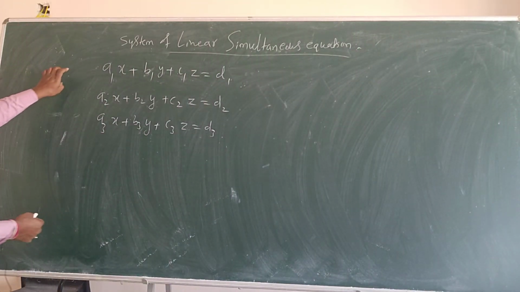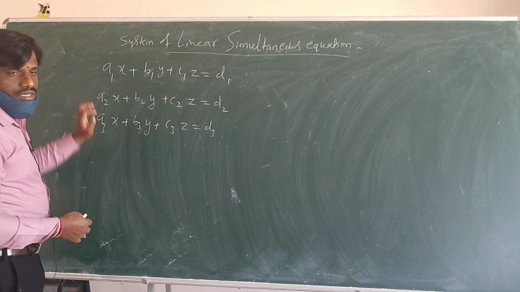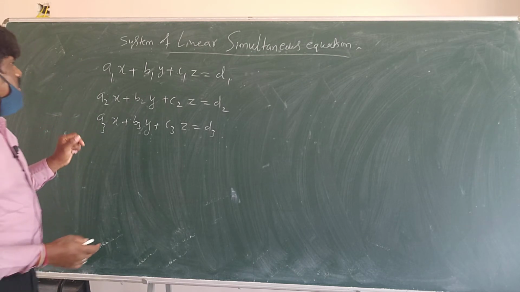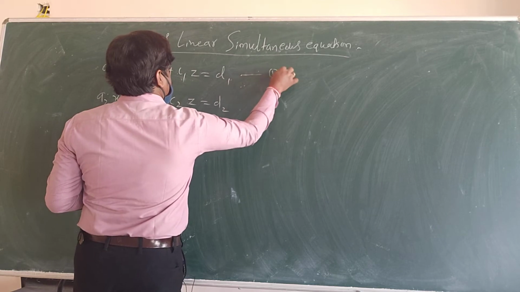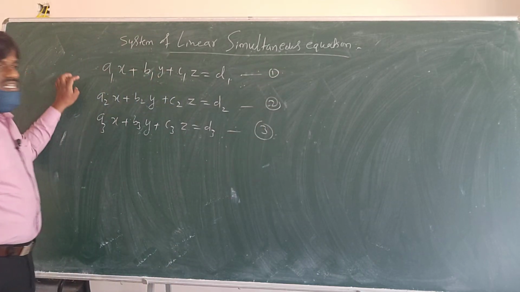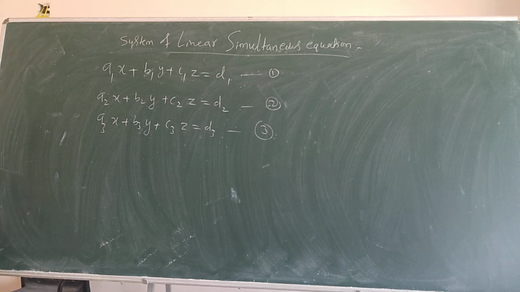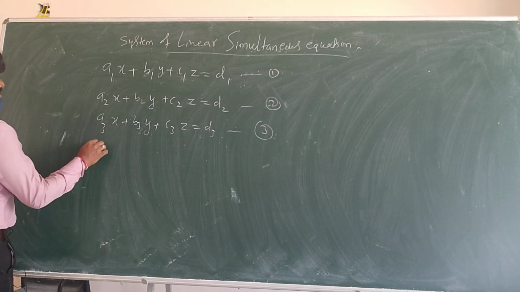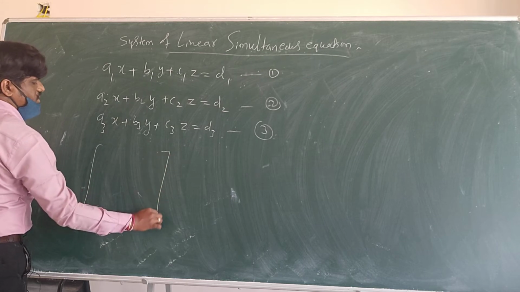How to solve in matrix form? We will convert this one into matrix form. Okay, so I think I can make this a separate video. This is the second equation, this is the third equation. Convert the given equations into matrix form. First you will write the coefficient matrix.